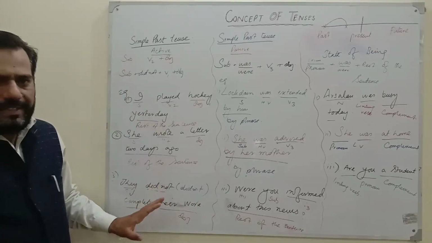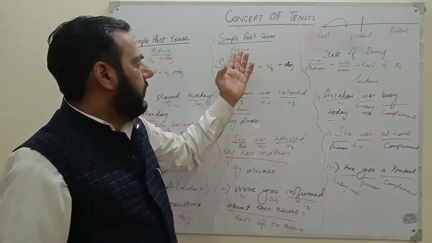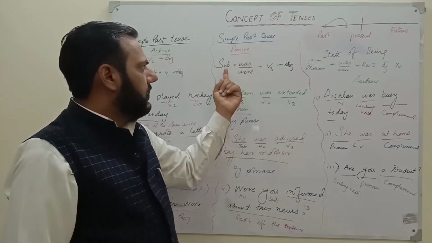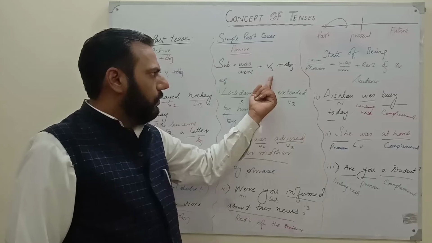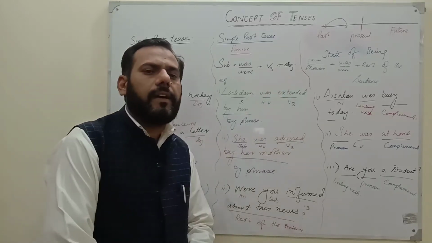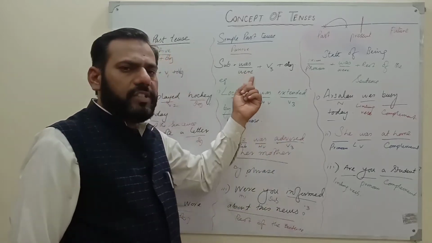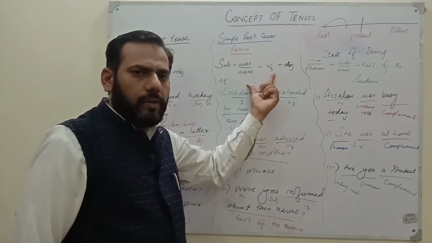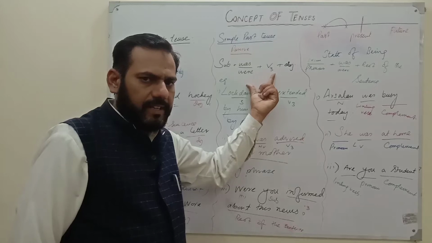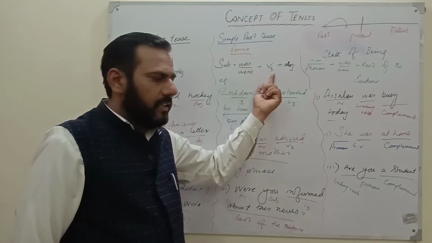So this is the story of simple past active. Now come to the second, simple past passive: subject, was, were, verb third form, and object. This is the passivized simple past structure. Whenever you see was, were, and the third form of the verb, this is called simple past passivized. Was, were, simple past, and then third form.